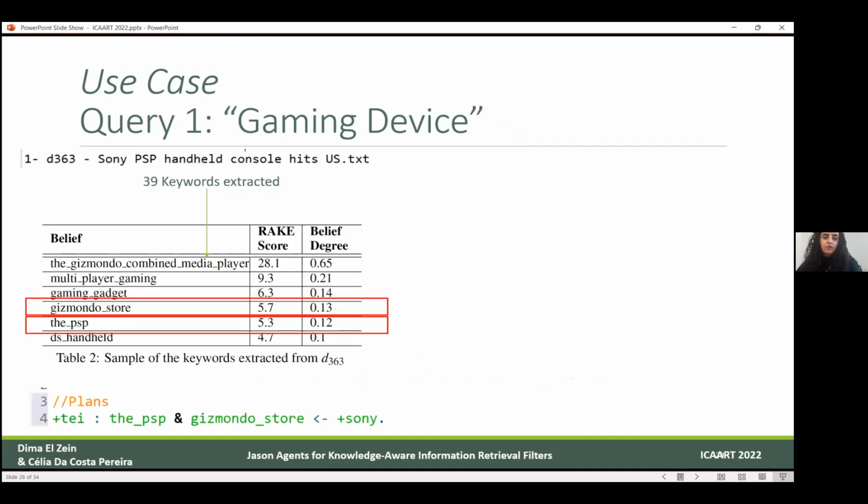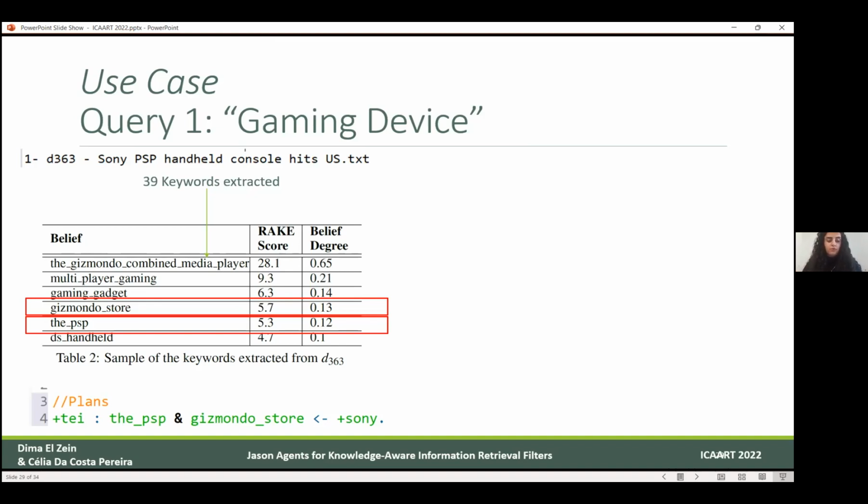What happens is that the knowledge inside of this text document will be extracted using the RAC method. For this document, 39 keywords were extracted. We show only a sample. In the first column, we see the RAC score, and next to it, we see the belief degree. As we see, it is a number between 0 and 1. Those degrees with their beliefs are added to the belief base.